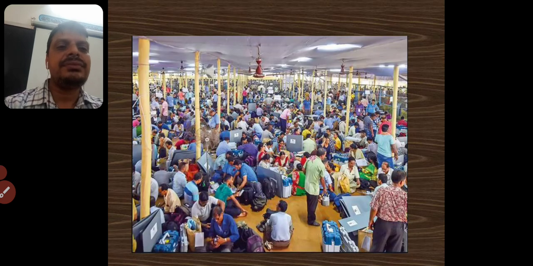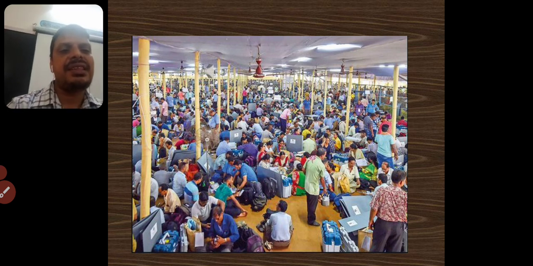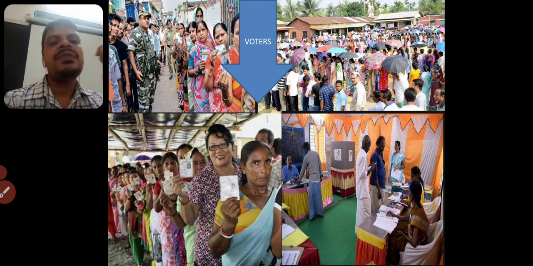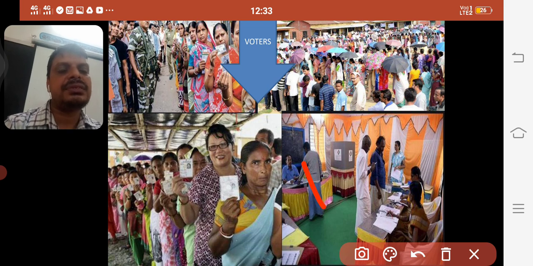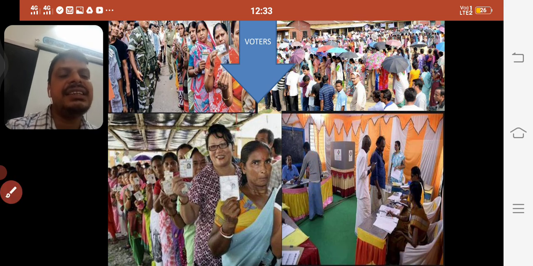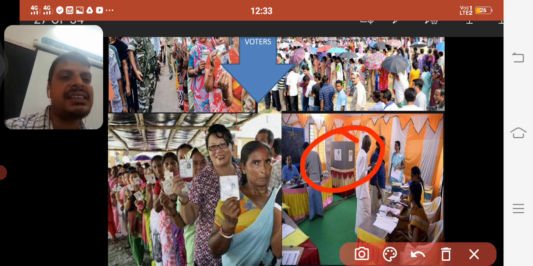Finally, you see children, what a huge gathering of officers you can observe during the polling time. You see different pictures of voters, how they are standing in the queue, and some of the voters are showing their ID cards also. Here you see the polling booth. You see how the polling officers are sitting here, and this is the compartment, the secret chamber, where they have to go and cast their vote.